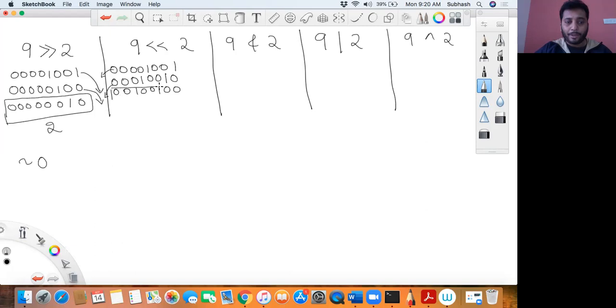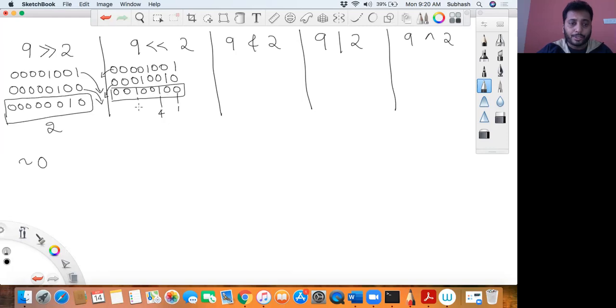Therefore, after left shifting 9 two times, you can calculate the number. The positions are 1, 2, 4, 8, 16, 32.